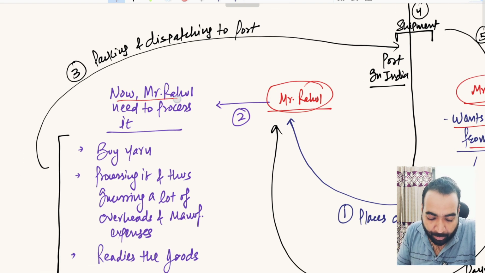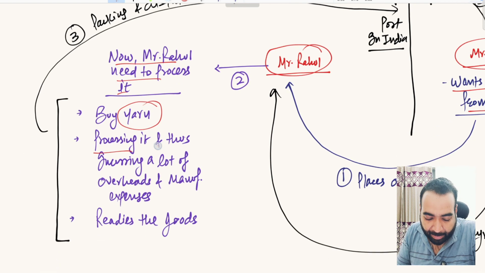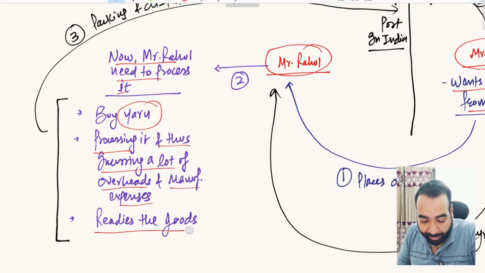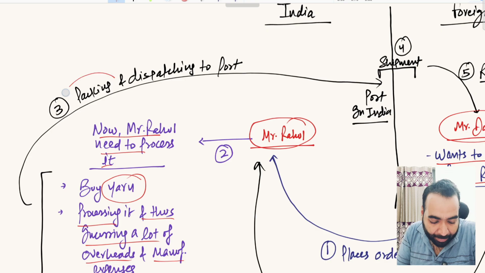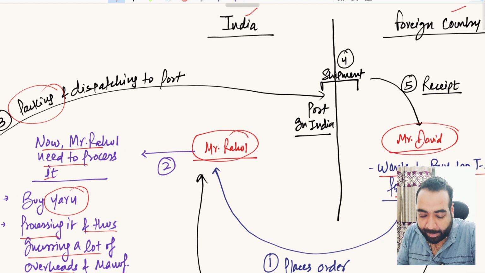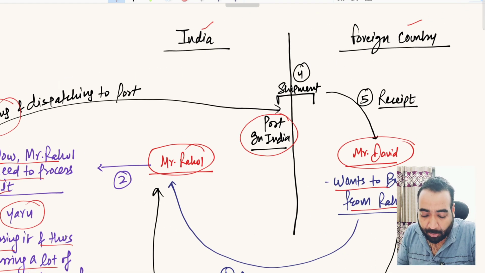So now Mr. Rahul needs to process the order. He will buy yarn or fabric, process it, and thus incur a lot of overheads and manufacturing expenses. And he will ready the goods, pack the goods and dispatch the goods to the Indian port, that is, the port in India. From the Indian port, the goods will be loaded on an Indian ship, and the ship will travel to America and land at the American port.